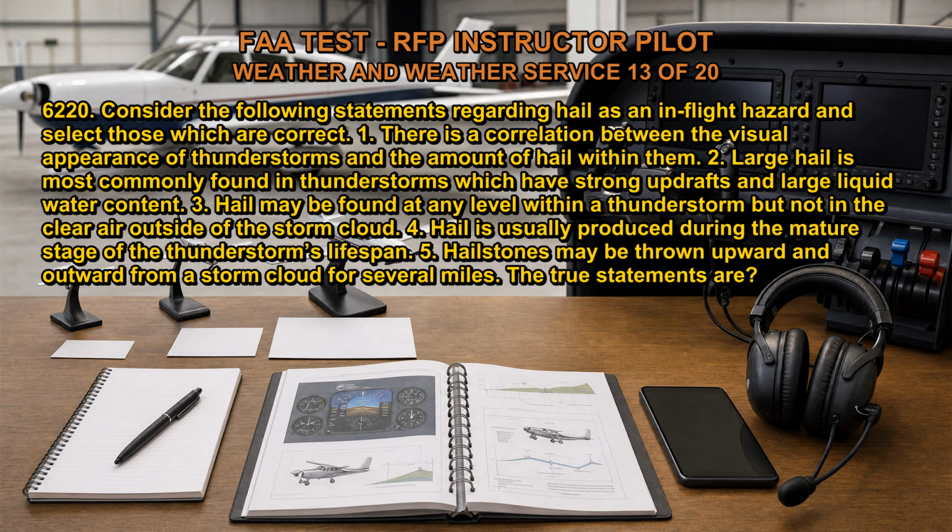6220. Consider the following statements regarding hail as an in-flight hazard and select those which are correct. 1. There is a correlation between the visual appearance of thunderstorms and the amount of hail within them. 2. Large hail is most commonly found in thunderstorms which have strong updrafts and large liquid water content. 3. Hail may be found at any level within a thunderstorm, but not in the clear air outside of the storm cloud. 4. Hail is usually produced during the mature stage of the thunderstorm's lifespan. 5. Hailstones may be thrown upward and outward from a storm cloud for several miles.